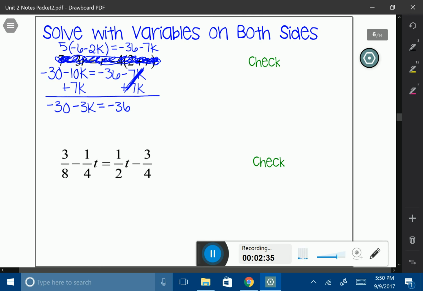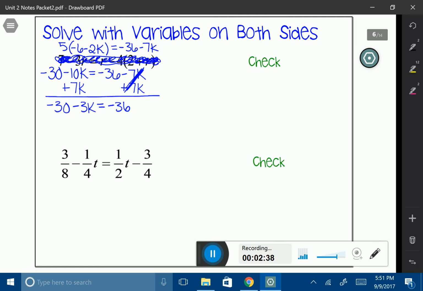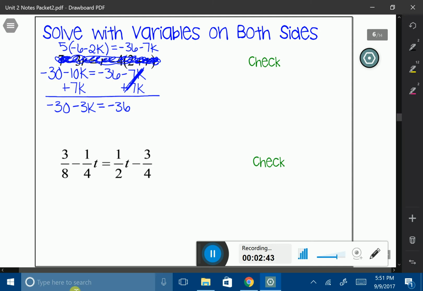Now I just have a two-step equation, so I can solve this just as normal. The goal was to get the k on one side, which I did. So now I'm going to get rid of that number that is standing next to the negative 3k. I'm going to add 30 to both sides. I'm actually going to start moving my work up in this direction. So what I'm left with is negative 3k is equal to negative 6. I'm not done though. I still have to divide both sides by negative 3, I'm sorry. And my k will equal 2.